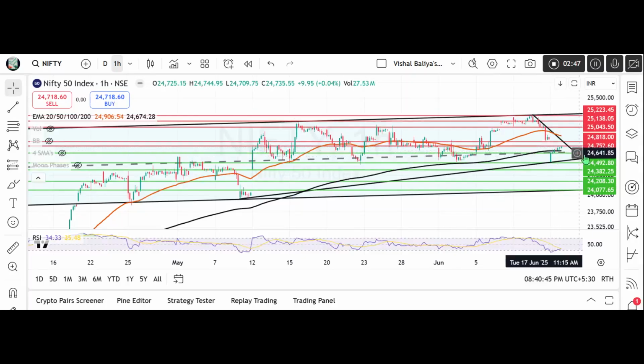Now, Nifty ended around 24735, which is below the resistance at 24752. The next resistance will be at 24818, and then there will be the mother line resistance, which is at 24906. If it is able to cross the mother line resistance in future, then we will see the levels of 25,000 plus again. The channel top right now seems to be near 25223. The channel bottom seems to be near 24,000 levels.